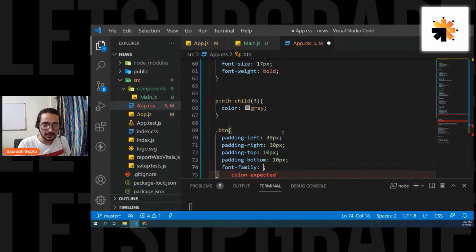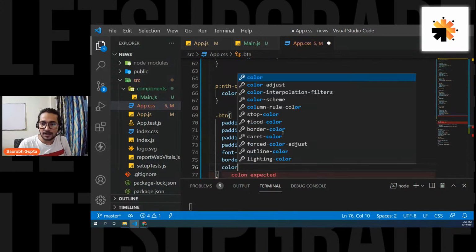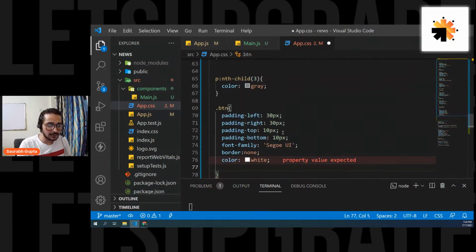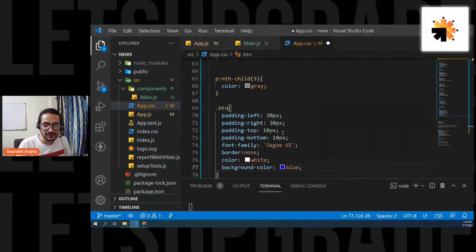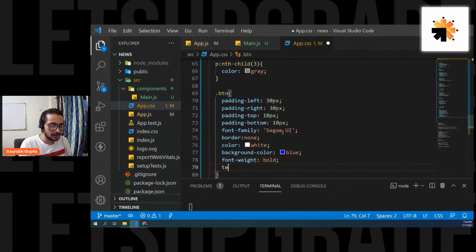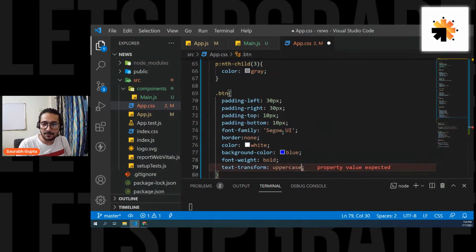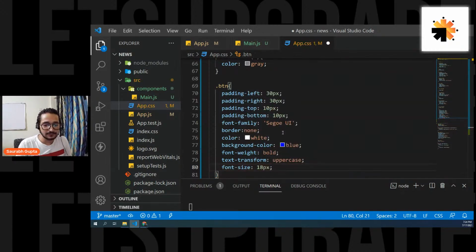And font family Segoe UI, and border none, color white, and background color something related to blue, but not this blue. We'll change it, don't worry. And font weight bold, text transform uppercase, font size 18 pixels. Okay, that's cool. Let's see how much is getting applied to it.